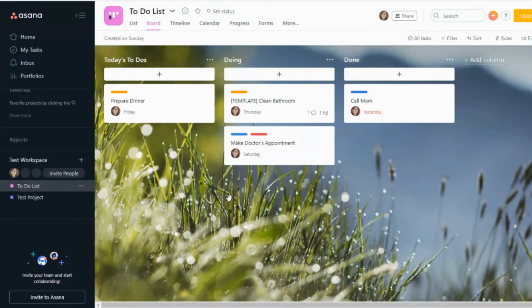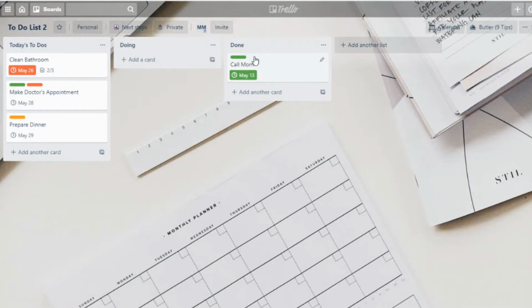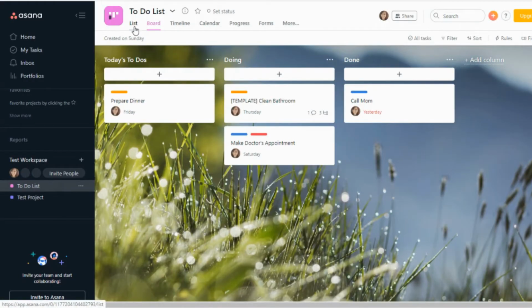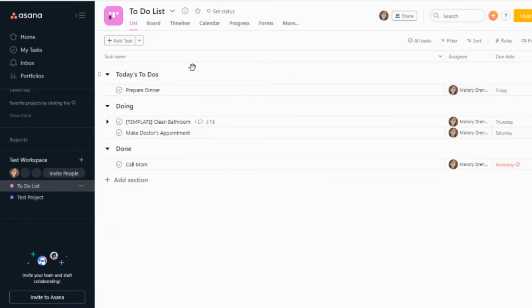Okay, so we are in an Asana board right now, and you can see at the top that you have the option of list, board, timeline. You have several different options here. Now I'm just going to strictly talk about the list, the board, and the calendar because this is where the similarities happen. So the board, if we look at the board view, this is going to be very similar to that of Trello. So if I scroll over to Trello, you're going to see this looks very similar to that of Asana. But when I click on the list format, you can see it in this format where it actually